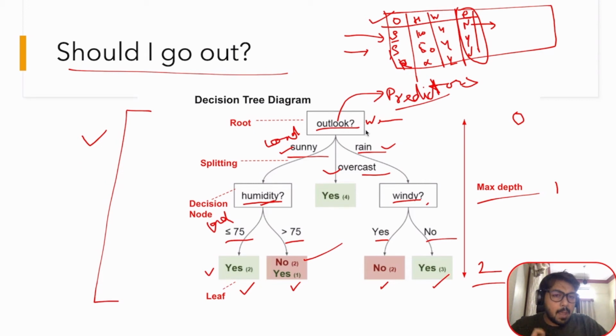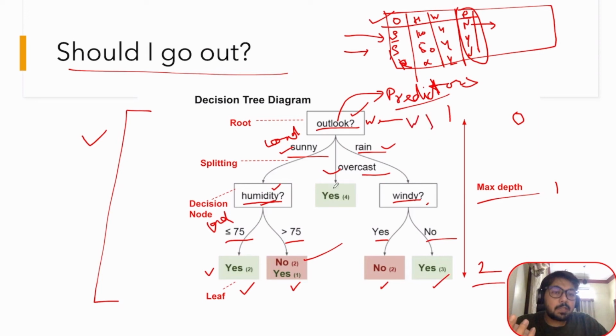Did you wonder why we took outlook first, and after that we check the humidity? Why didn't we check the humidity first or the windy first? Basically, the predictors have weights associated with them, and the predictors coming early in the decision tree, at the top of the decision tree, actually have more weight.